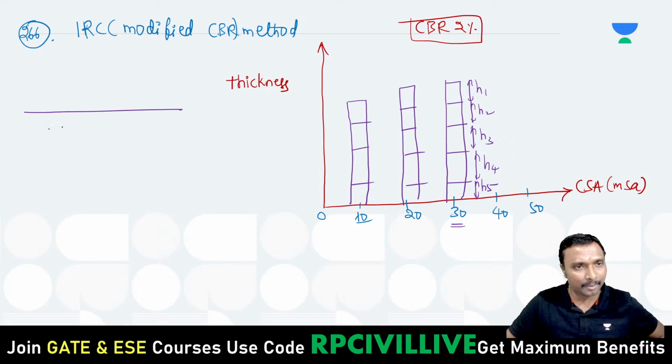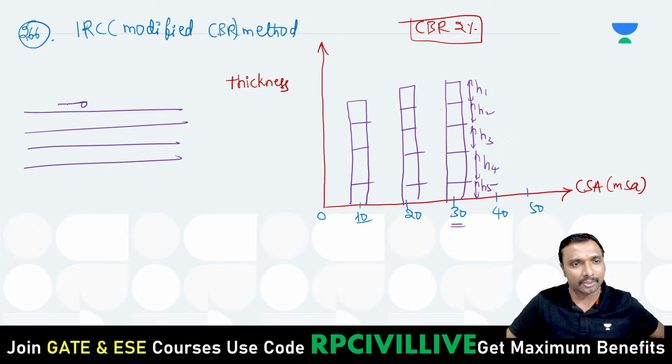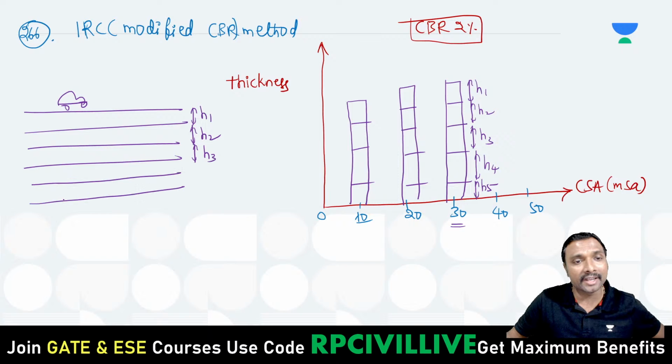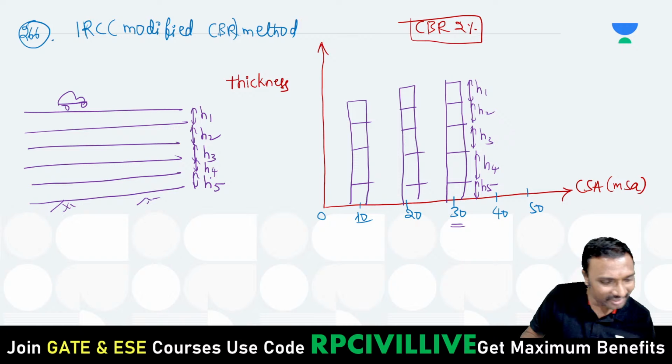Whenever you have a pavement with different layers like this, the top layer thickness you get directly from there, the second layer thickness directly from here, the third layer thickness directly from here, and the fourth and fifth layers. However many layers we are utilizing, that many layer thicknesses you will get directly, H4 and H5.